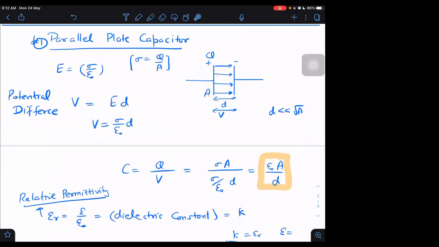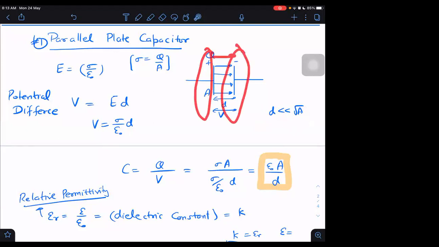Area is much larger as compared to D. Root I am saying just because we can't compare length with the area. So to make the units same, we could write here D square is very, very less as compared to A. Means that the gap is very small. Gap is thin gap, and the plates are very large in size.